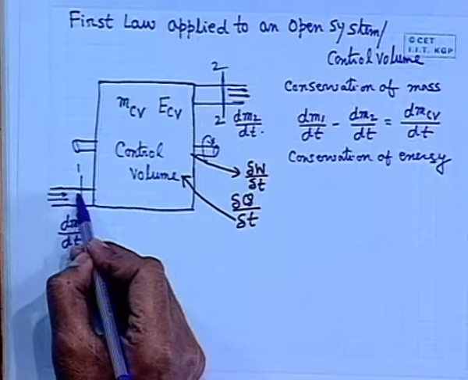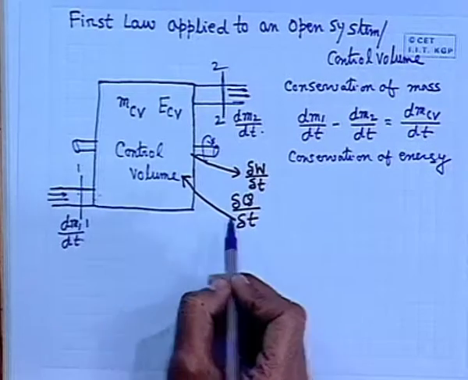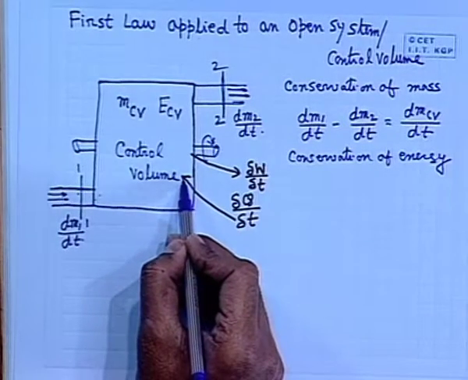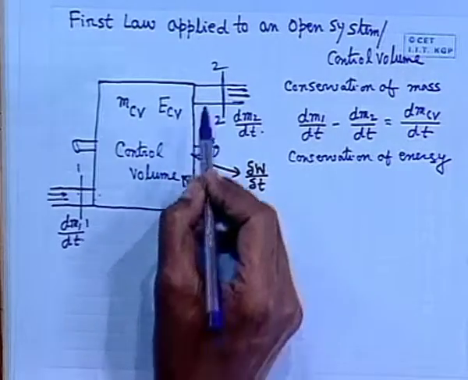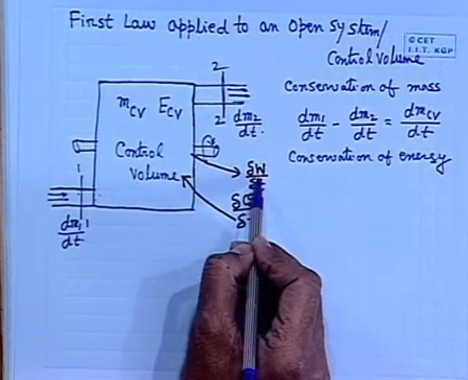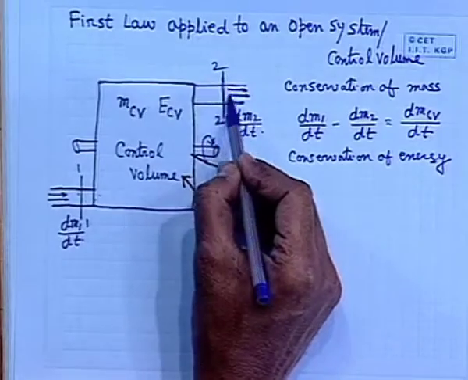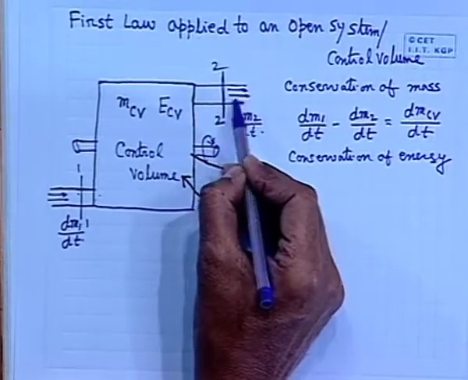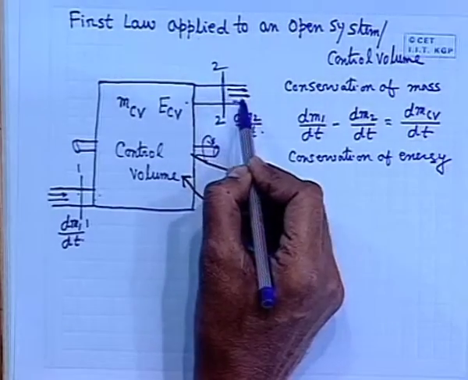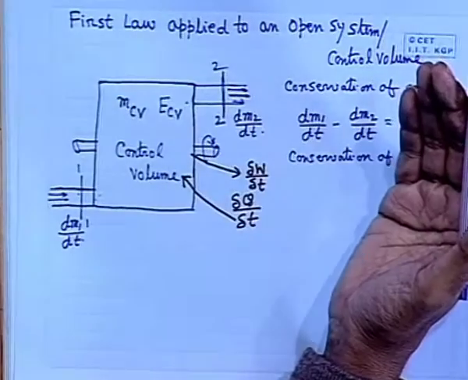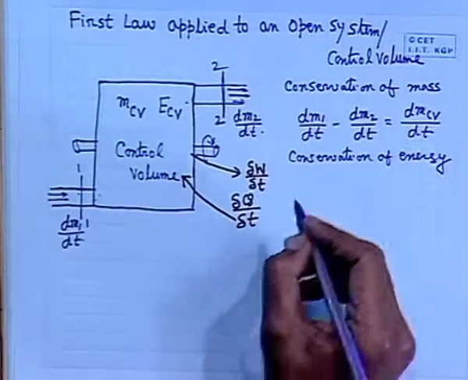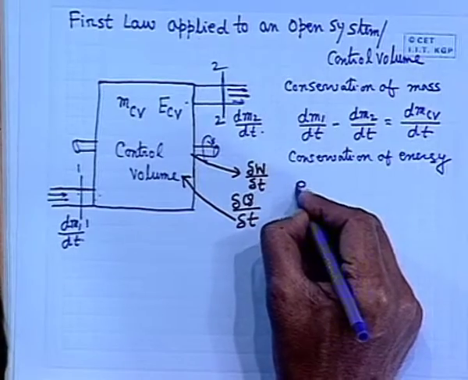So, we have to recognize these two forms of energy coming into the control volume. Along with the mass, energy is coming into the control volume, apart from the heat coming in. Similarly, work is going out of the control volume, and at the same time the energy associated with the stream of mass going out of the control volume causes an energy outflow. So, to recognize that, one has to know what the energy is.